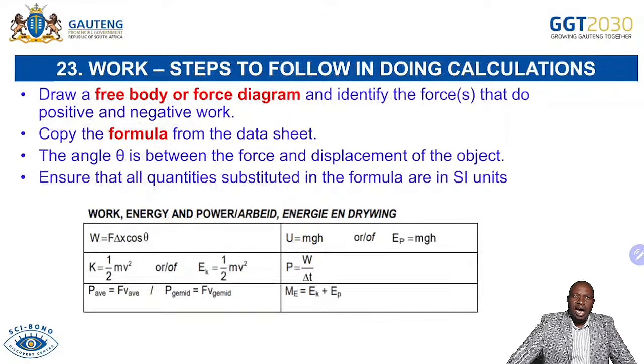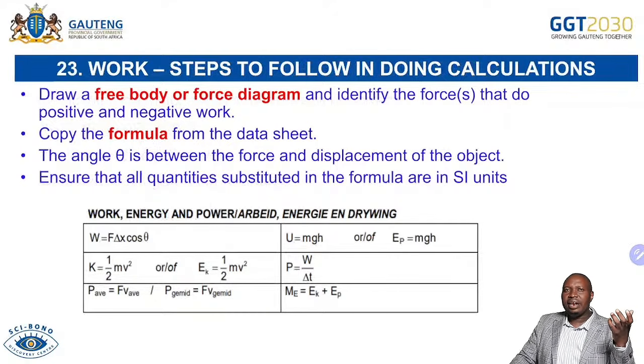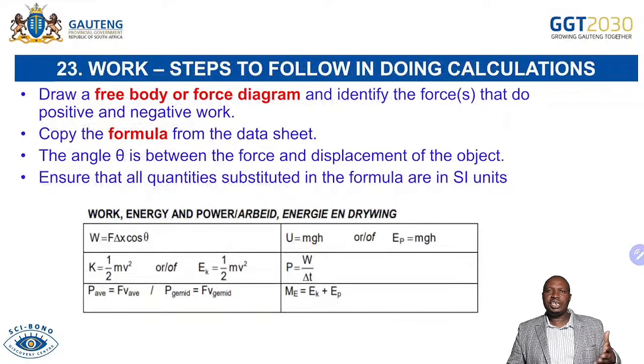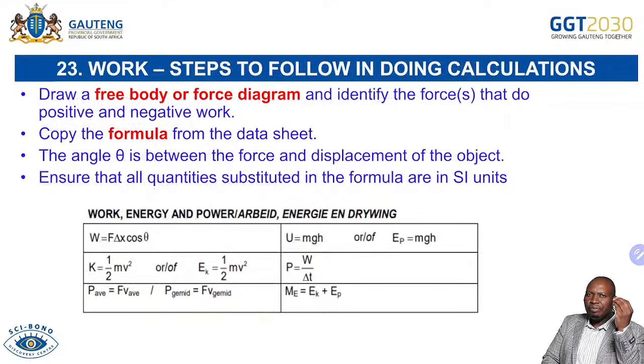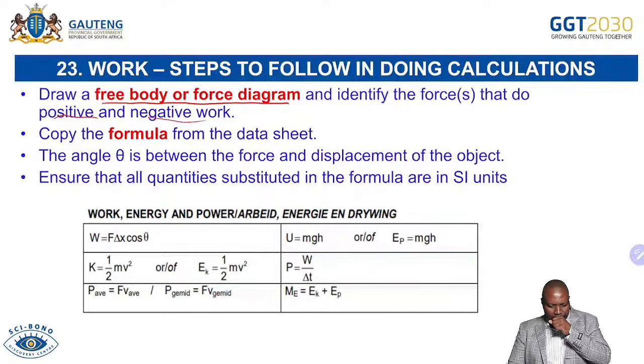Now, when you are working this out, I would always advise learners when they are revising: if you are dealing with Newton's laws, F net equals ma, you're dealing with the force diagram, the free body diagram, it's better to even do work, energy and power, because even in it, it is still the force that is doing the work. So you will still be expected to draw the free body diagram and the force diagram and to identify the force that does positive work and the force that does negative work.